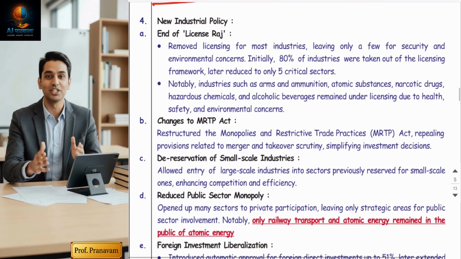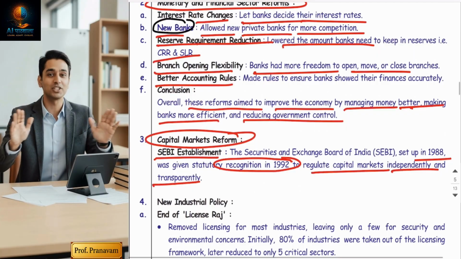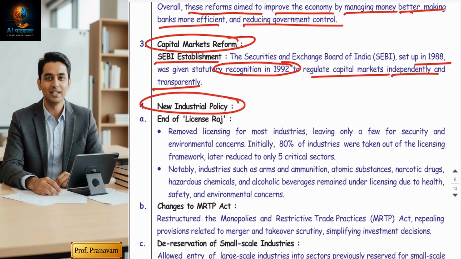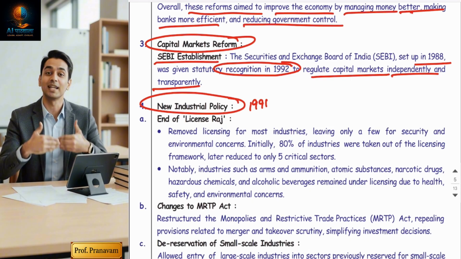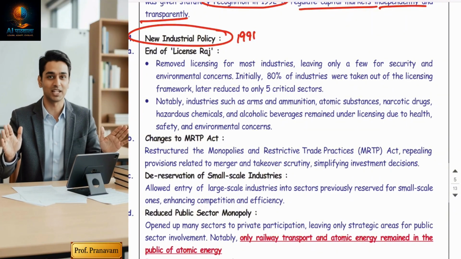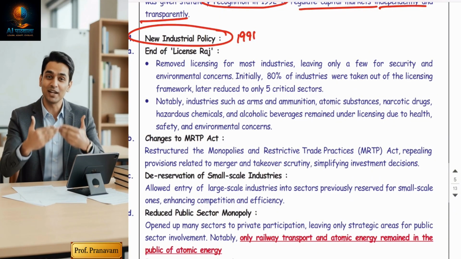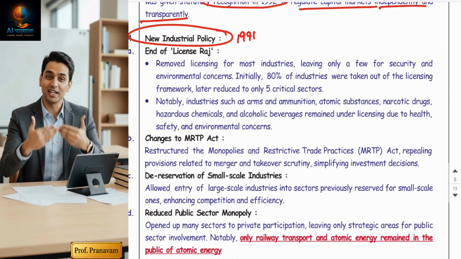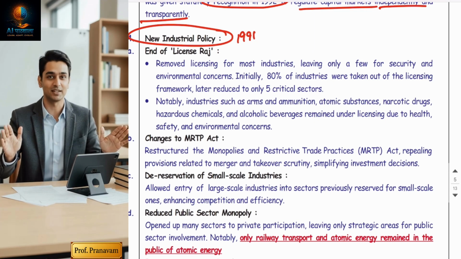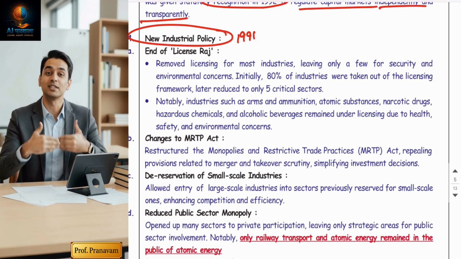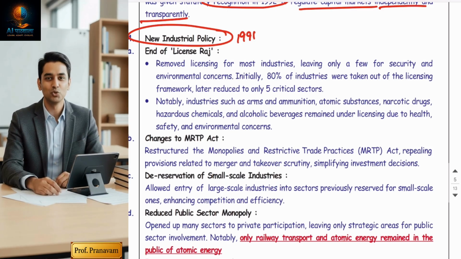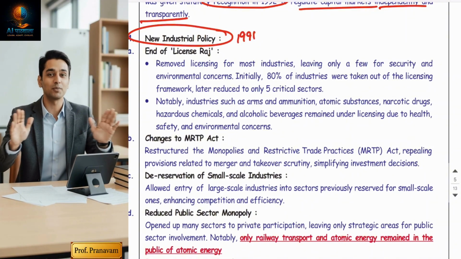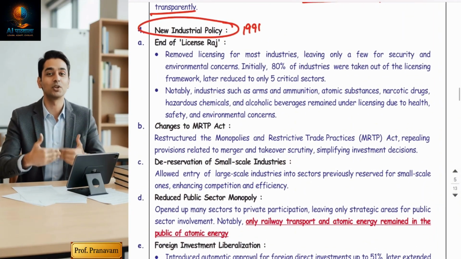Guys, the biggest change after these reforms came in industrial policy. The popular policy, which came in 1991, the entire credit goes to a former prime minister, who at that time was finance minister, Dr. Manmohan Singh. Yes, guys, the new industrial policy. It was a total reform which changed the shape of India. Today, whatever you're seeing as a new India is somewhere because of the new industrial policy. Now, three to four major changes.